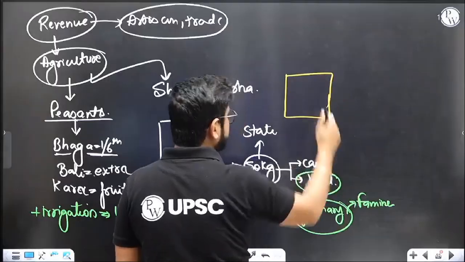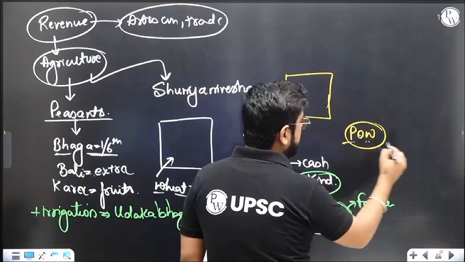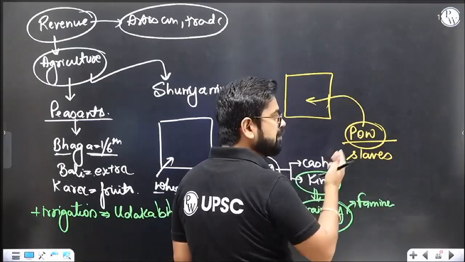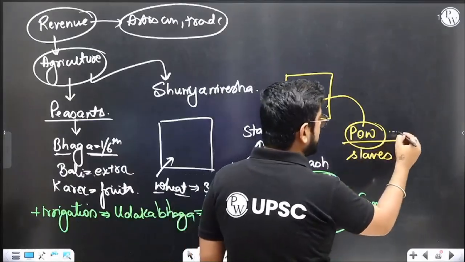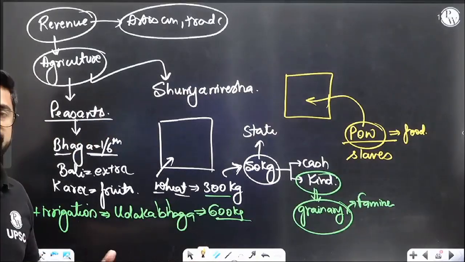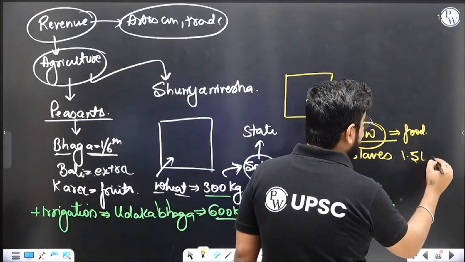So what they started doing is, let's suppose this land is not being cultivated, this is the state's land. What they will do is they will have a lot of prisoners of war, slaves, right? They will put these prisoners of war or slaves over here. Will there be any wages? No, there will be no wages. They will pay only food. They will work for food, life, that's it. Food, air, life, this much is good enough to pay them, because they are prisoners of war, they are slaves. So for example, from Kalinga, Ashoka got some 1.5 lakh people, 1.5 lakh prisoners of war.